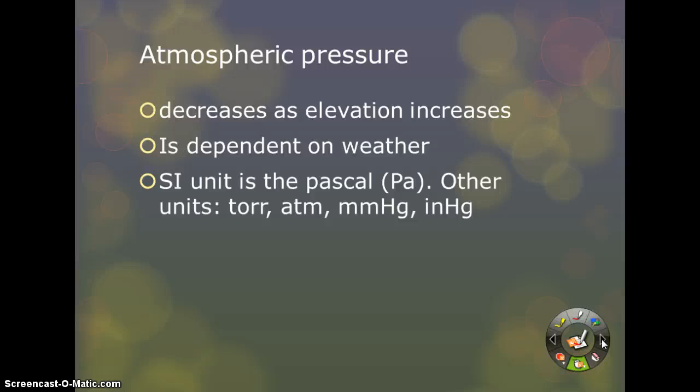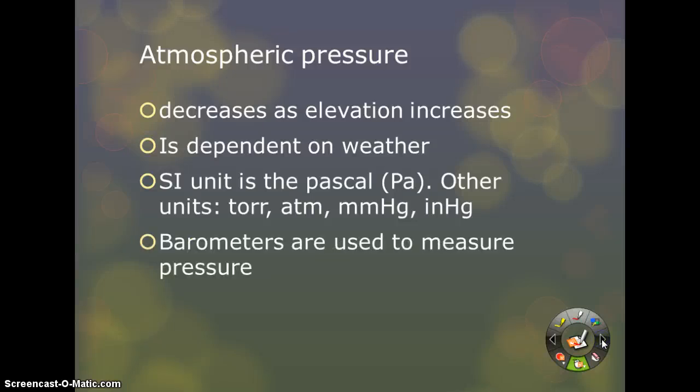The SI unit for atmospheric pressure, or pressure in general, is the Pascal. We don't use that one as often. Other units are the torr, the atmosphere, which we use frequently, millimeters of mercury, which we use often, and inches of mercury, which is used by meteorologists. We tend to use the kilopascal. And to measure pressure, you're going to use a tool called a barometer.